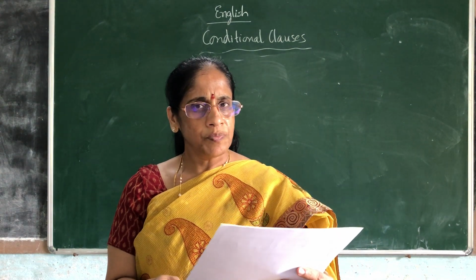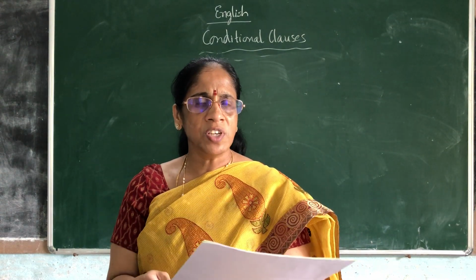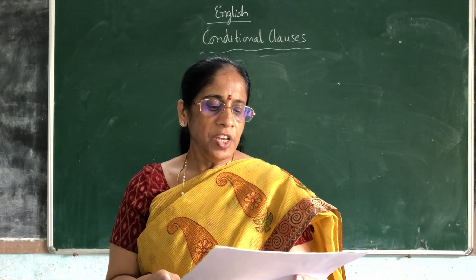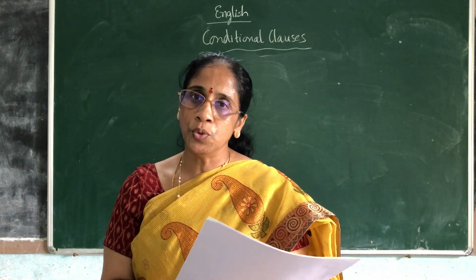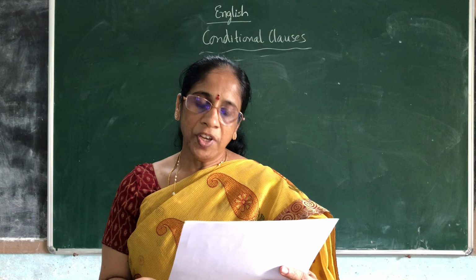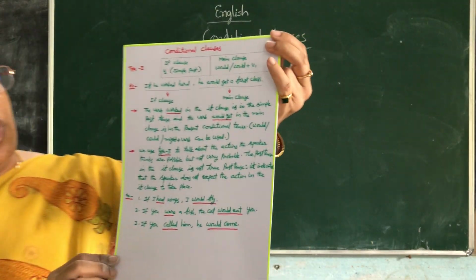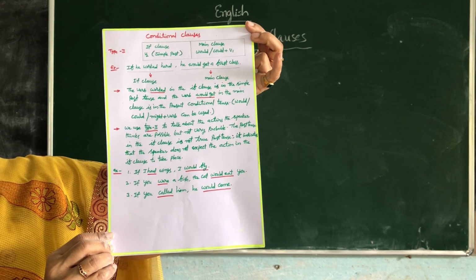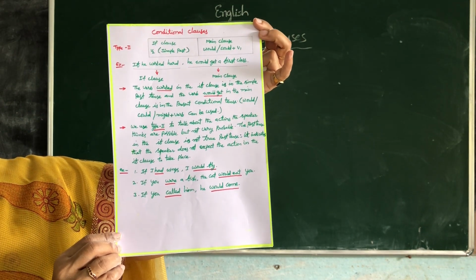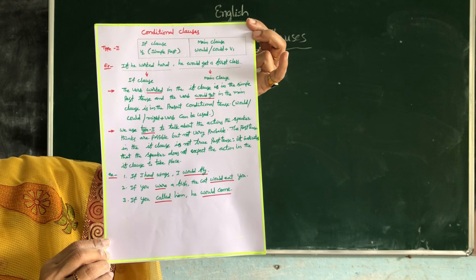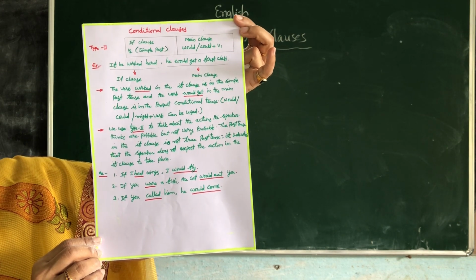Does this happen? A human being thinks that if I had wings, I would fly. If you were a fish, the cat would eat you. If you called him, he would come. These are the second way of using the condition. Why we place the condition and how we place the condition is explained here clearly. You can note down the points.